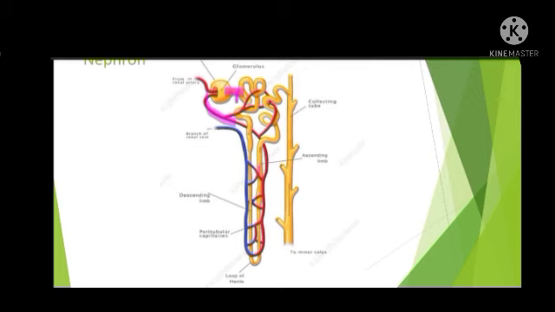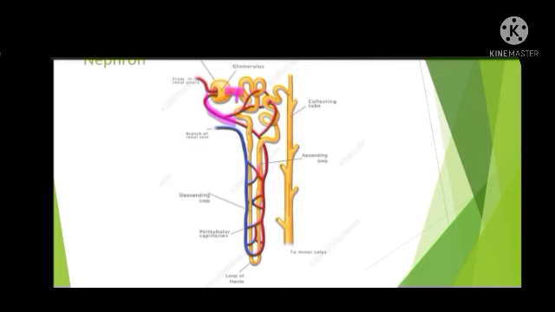Now, after passing through all this tubular portion, all the nutrients will be absorbed and the required amount of water will also be reabsorbed. The remaining water, along with the excretory waste material, that is the urea or uric acid and some amount of salt, will be collected by the collecting duct and released into the kidney.